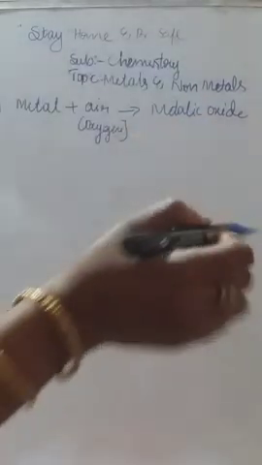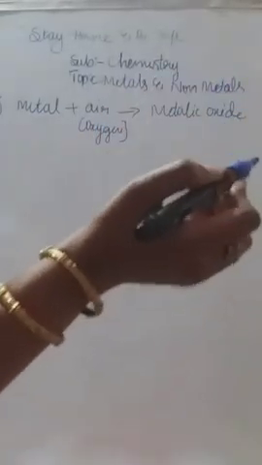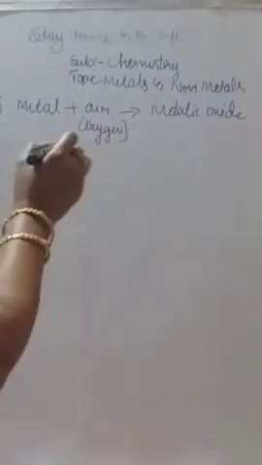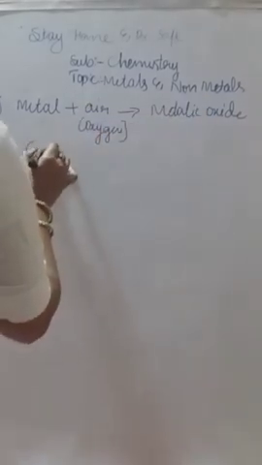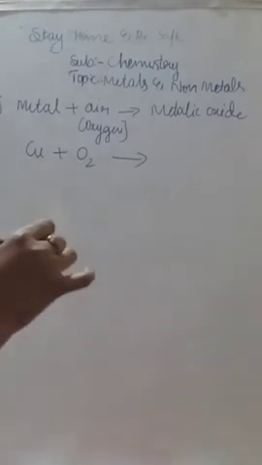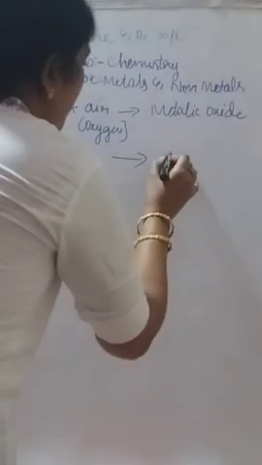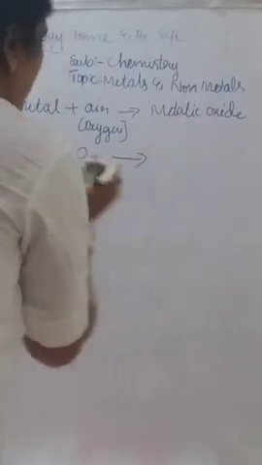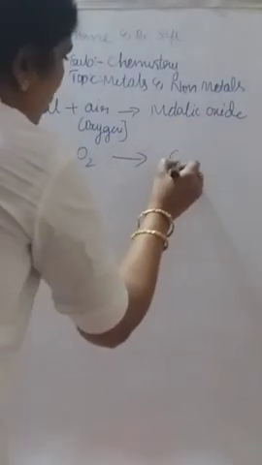Let us take one example. Any metal you can take. I told you already, zinc, sodium, copper, aluminum, any one you can take and make your own equation. If a metal like copper reacts with oxygen, the main component of air, that is O2, it forms metallic oxide, in this case cupric oxide.